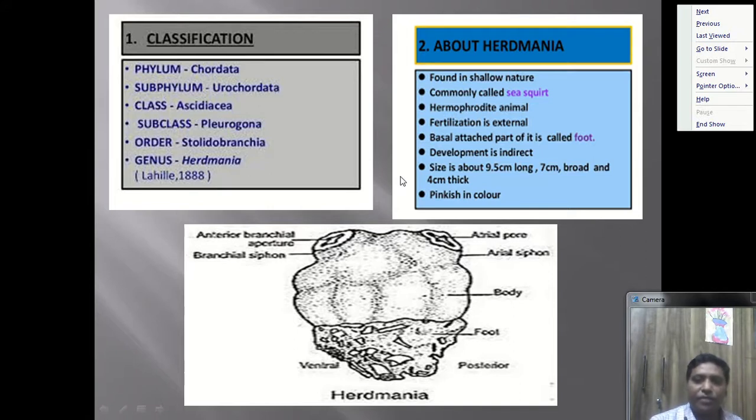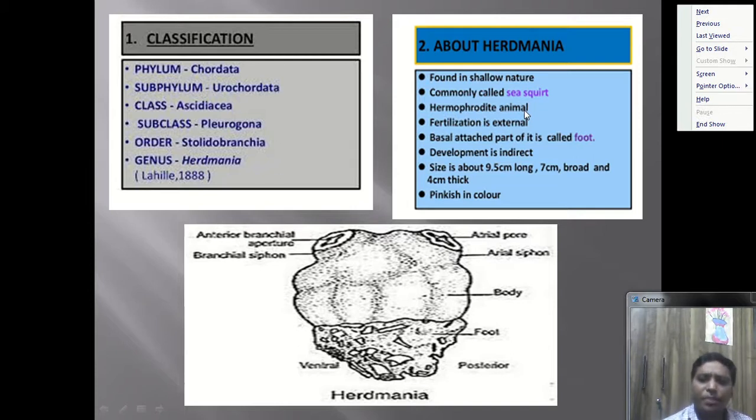And when we observe the division of body, the body is divided into two parts. The upper portion is called the body proper, and the lower portion is called the foot. Now this organism is shallow water in nature, commonly called the sea squirt. Why is it called the sea squirt? Already we discussed, because it releases a jet of water, so it is called the sea squirt. The organism is a hermaphrodite animal. It is an important point. What is hermaphrodite? Hermaphrodite means both the sexes are present in the same organism.